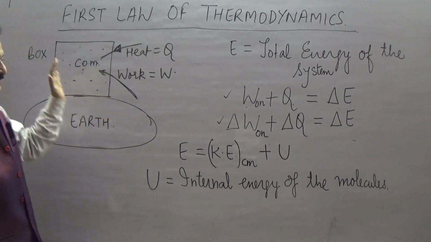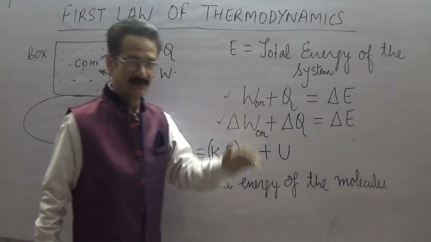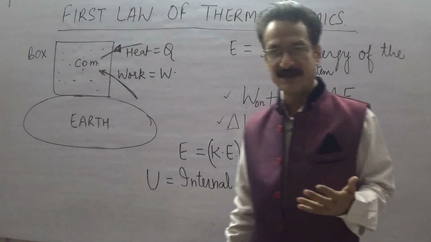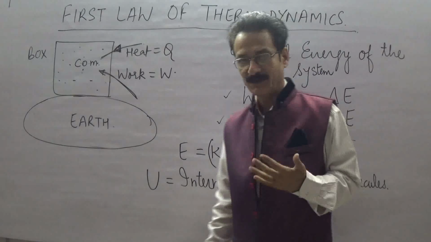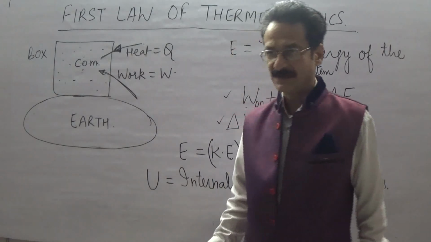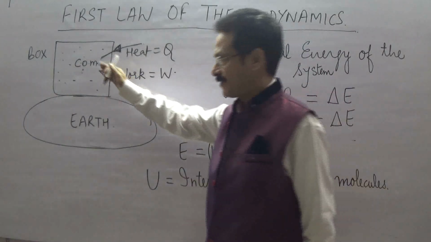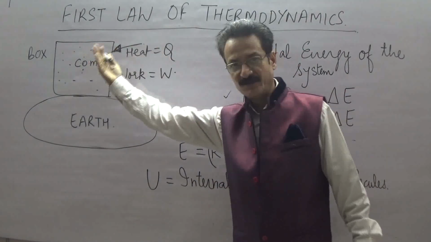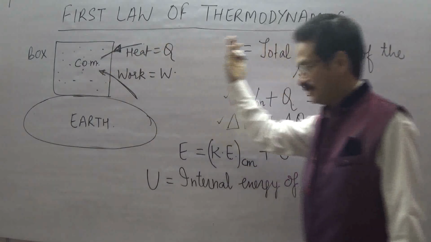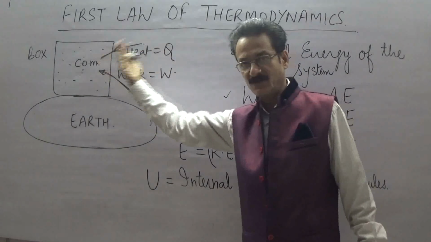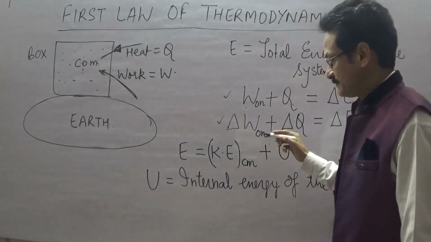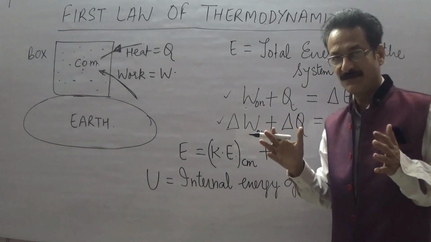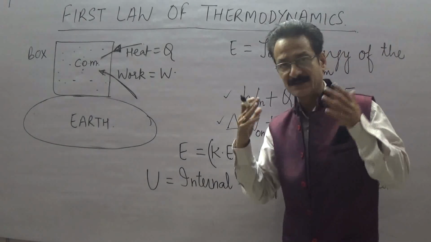But what happens if this box starts moving? Suppose the box is also moving, which is a general scenario in dealing with problems of physics. If the box starts moving, then the system as a whole is also moving now. So due to the movement of the system as a whole, there will be some kinetic energy associated with the movement of the center of mass.